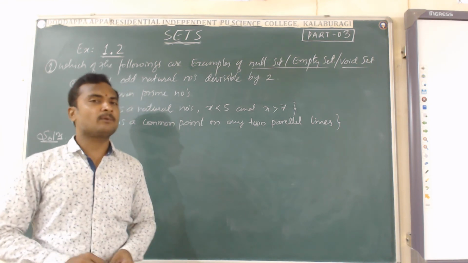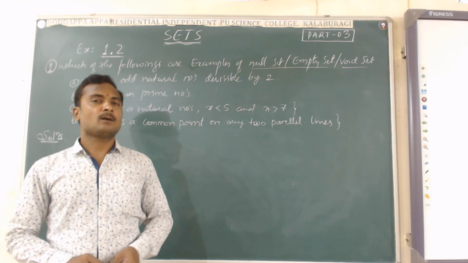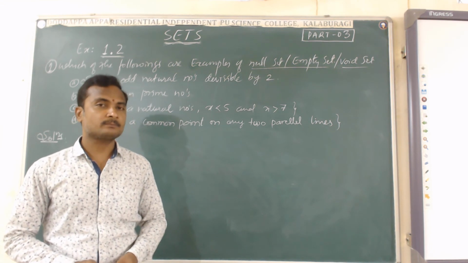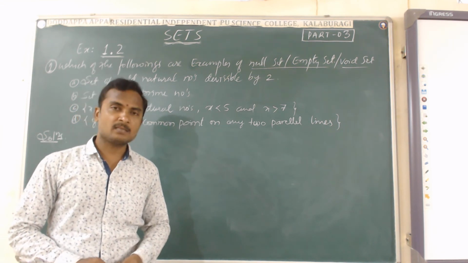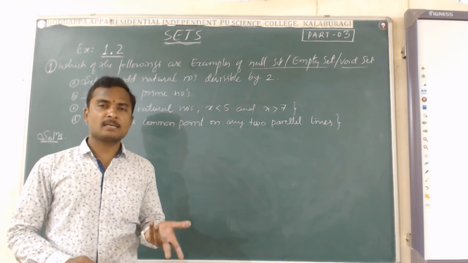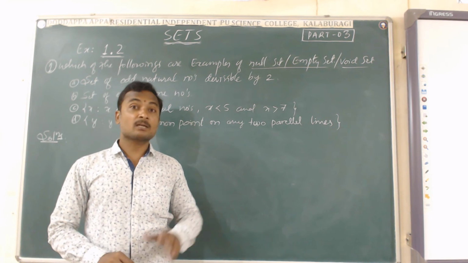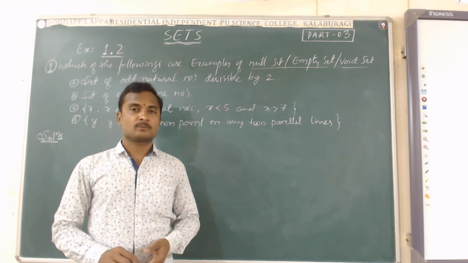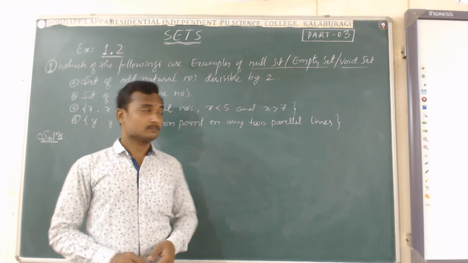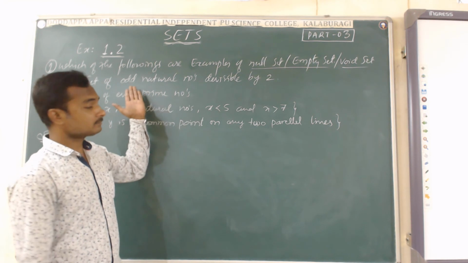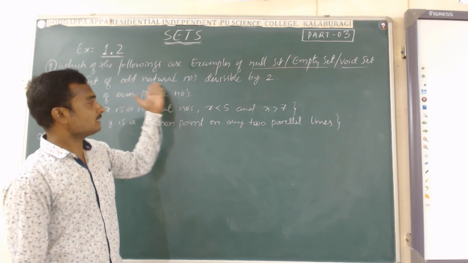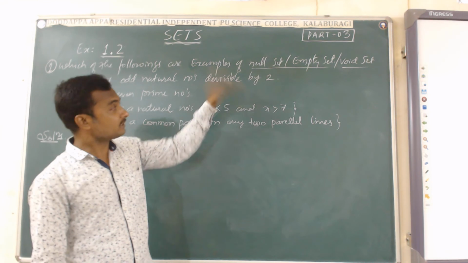Can you tell me what the odd numbers are? The numbers which are not divisible by 2 are called odd numbers. But what he is asking is that there are some numbers which are odd and which are divisible by 2.